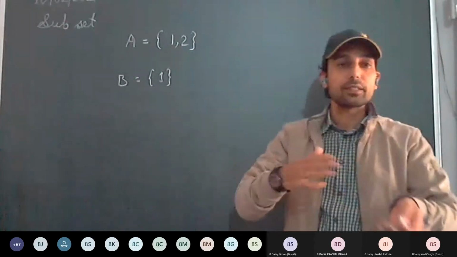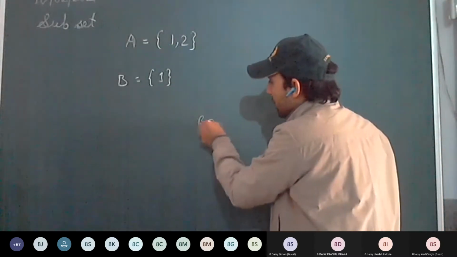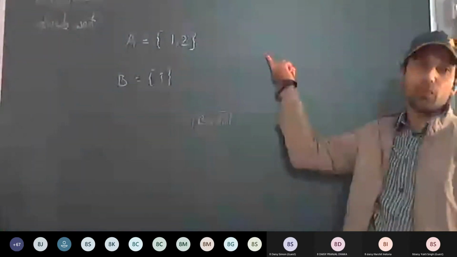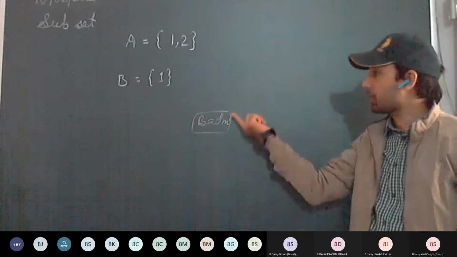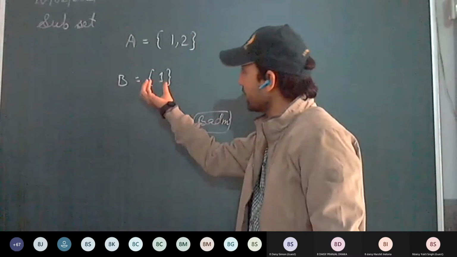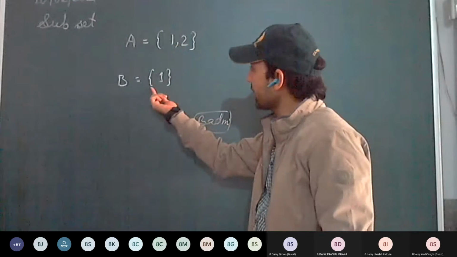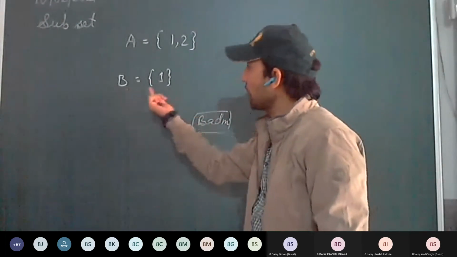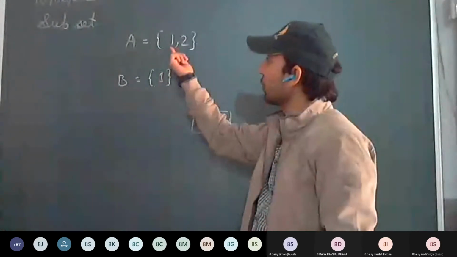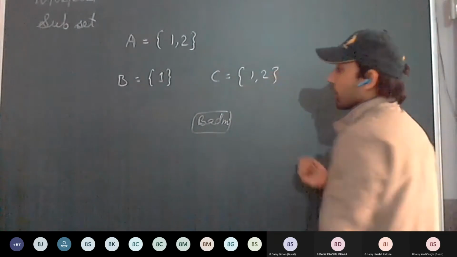For example, those students who are playing badminton are a subset of the class. They are the subset of the set class. So if all the elements of a set are contained in another set, then this set is called a subset of A. For example, if all the elements of B are contained or included in set A, then B is called a subset of A. Okay, so I'm writing this one: C equal to {1, 2}.